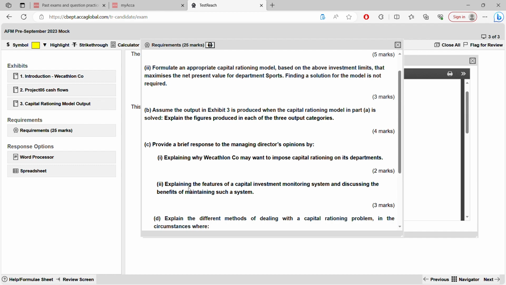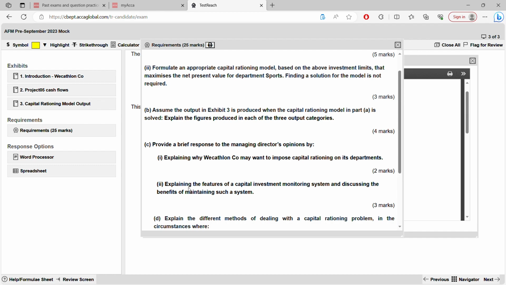Now, what about the benefits? Benefits are that the capital investment monitoring system tries to ensure that the project has actually achieved the revenue or not, or whether it is incurring less revenue than expected or more expenses than expected. This system will help you, so you become proactive rather than reacting to the situation. You can also see whether the project is completed on time or not. And also this will help you to manage your risk better, therefore reduce your cost.